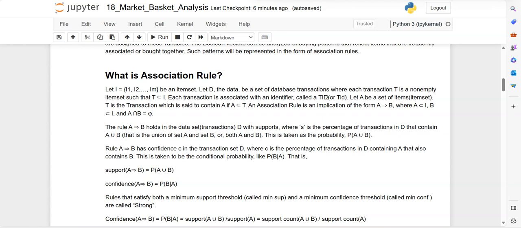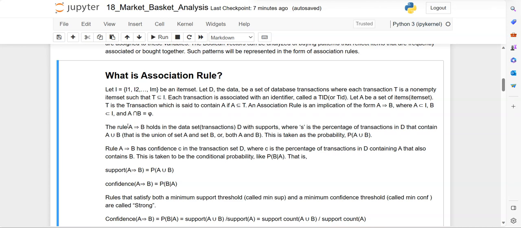Then we can also have another set, B. So A and B are item sets, and we can have an association rule in this form: A implies B. That means the items in B can also be available along with A, where A is a subset of I and B is a subset of I, and A intersection B is the empty set.